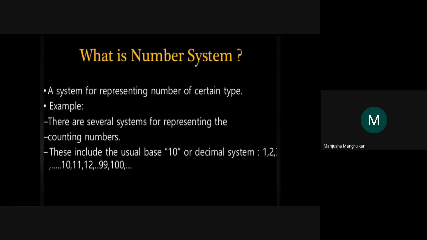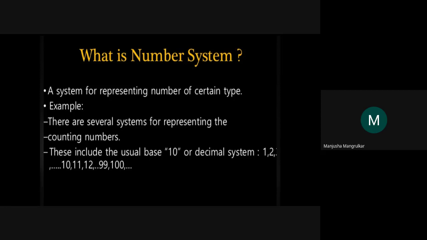What is a number system exactly? A number system represents numbers of certain types. There are several number systems. The counting number system usually has base 10, as I explained.